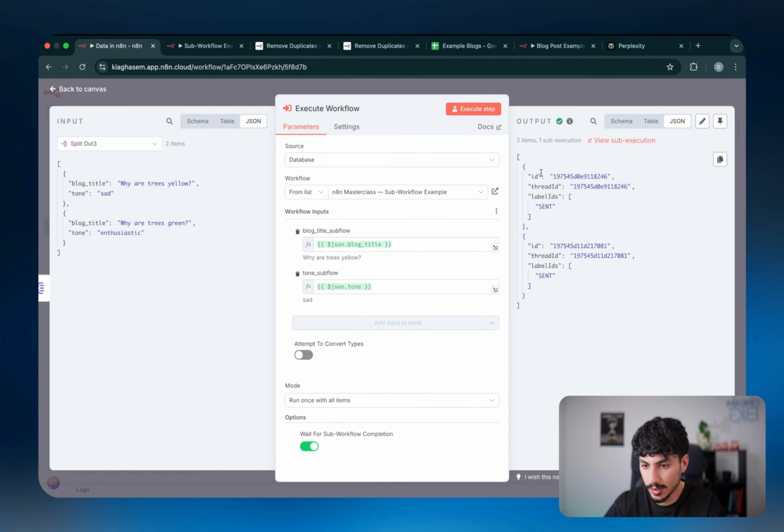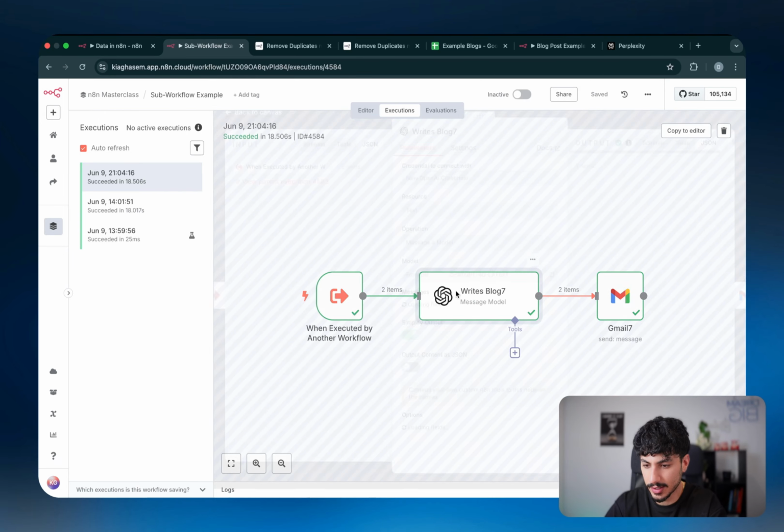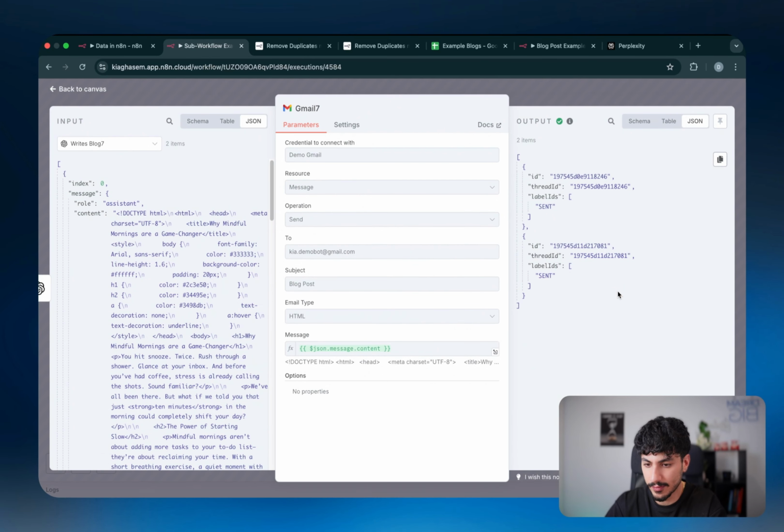And now, as you can see, this data that's been given to us is the output of the Gmail node, which actually sends us the email. So as you can see over here, if we come back, once this refreshes, it says that it succeeded. And as you can see, it wrote the blogs for us and it sent off the email. And that's the output that we saw in the previous workflow.